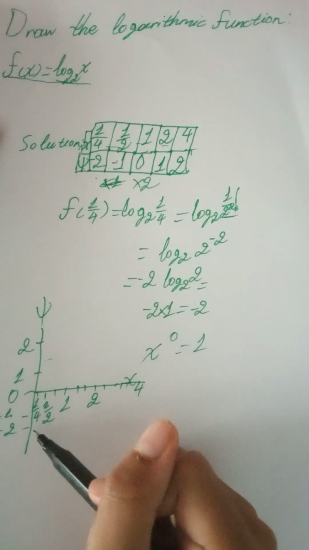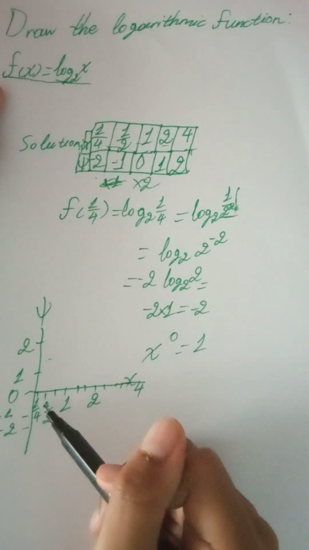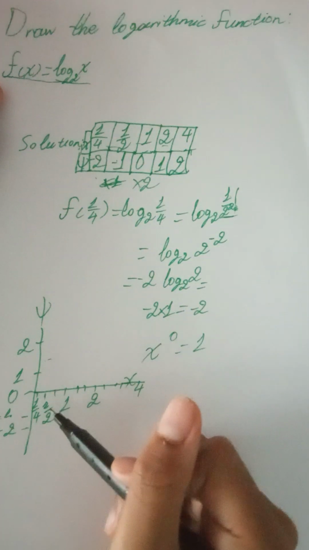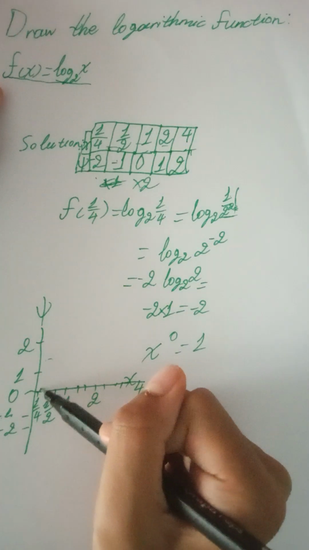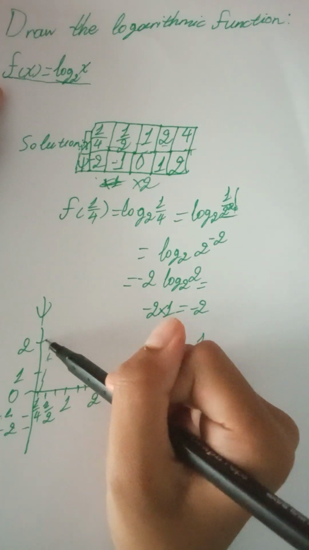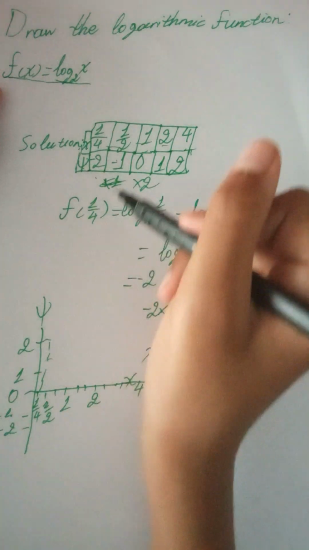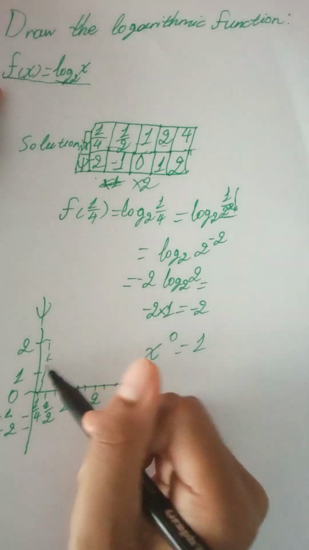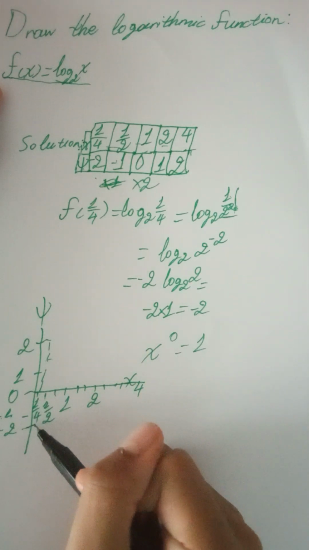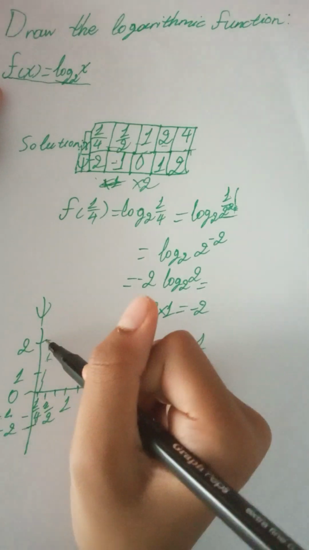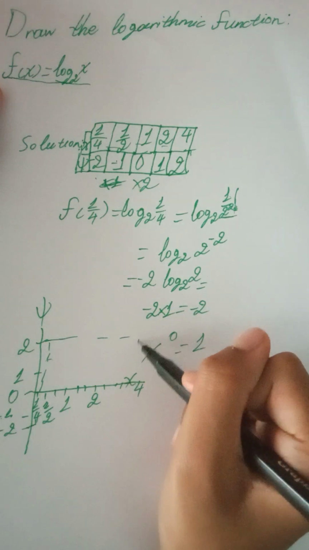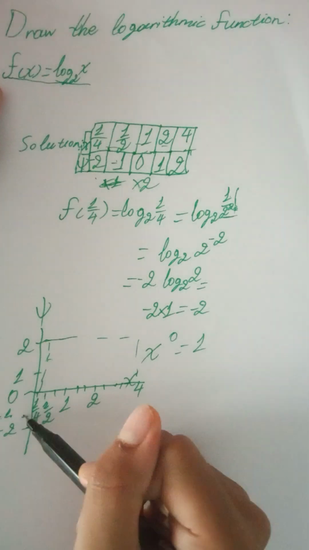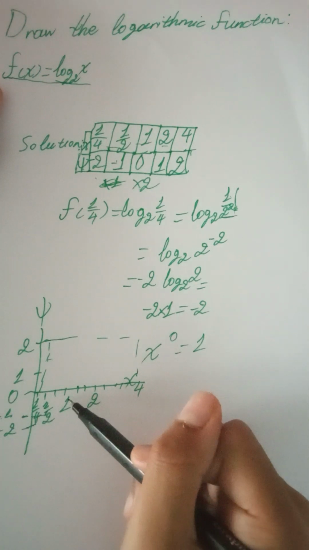And now all we do is connect these numbers. So under 1/4 is -2. So we're going to connect it, just like this. Under 1/2 is -1. Actually, 1/4 was supposed to be like this. Sorry, I made a mistake. The end is where it was supposed to be. 1/2 is supposed to be right here.